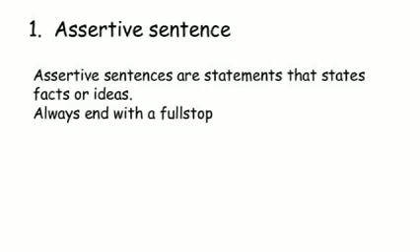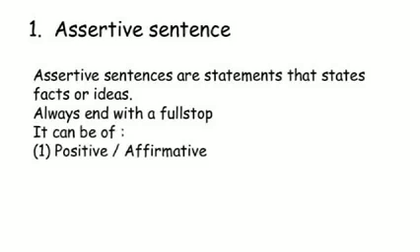These are statements. It states something, a fact or an idea which can be true or false. It always ends with a full stop. An assertive sentence can be positive or negative. It can be positive statement or negative statement. Positive statement is also known as affirmative.